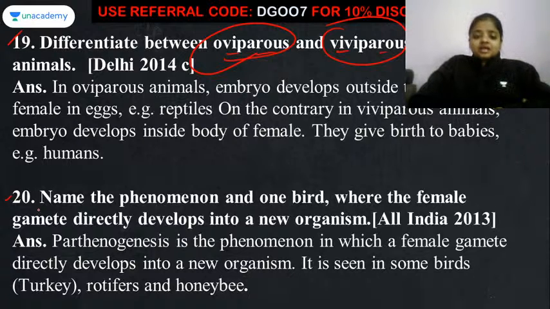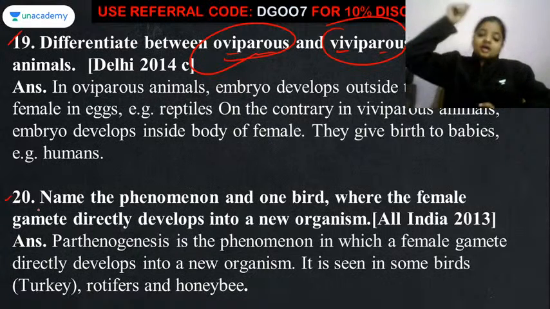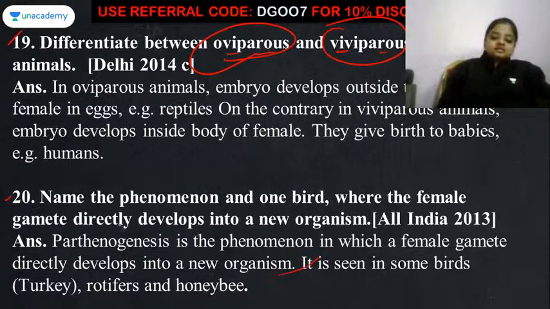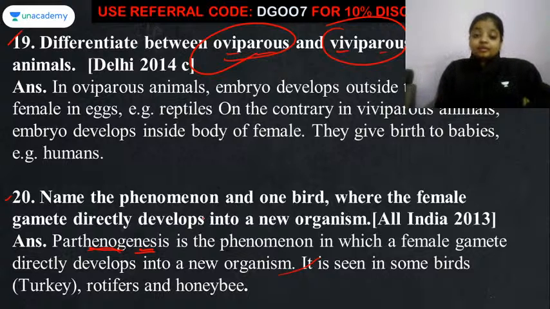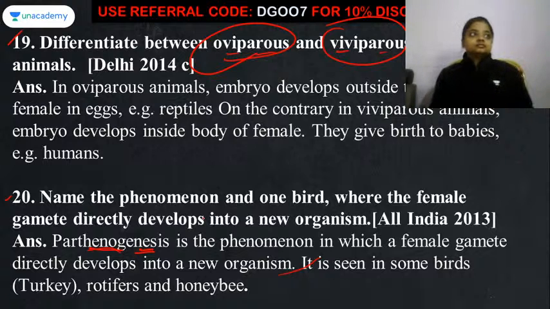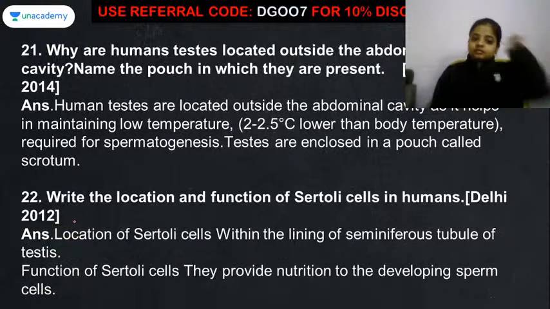Again the most repeated question, asked in one way or another, is parthenogenesis. In parthenogenesis, the female gives birth to the new organism without the process of fertilization, and that organism is the male drone. It is a very good example, the most commonly asked question related to parthenogenesis. Now question number 21.